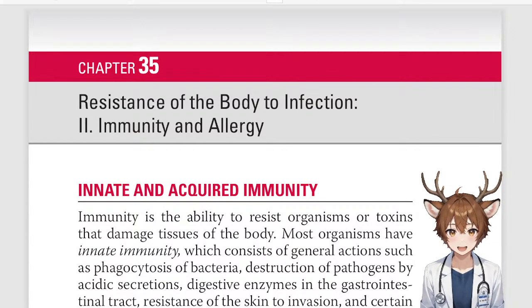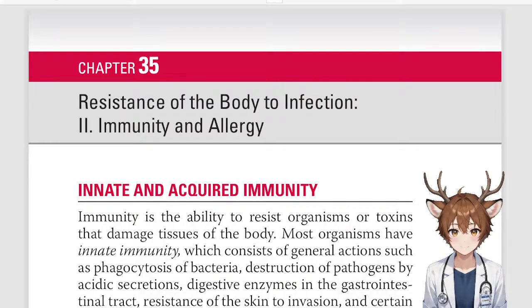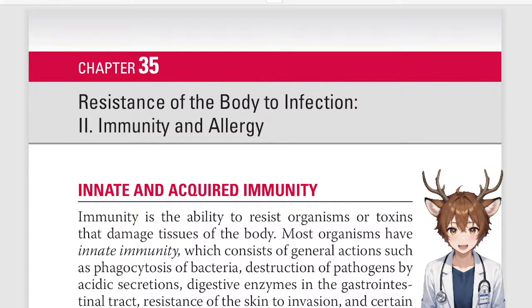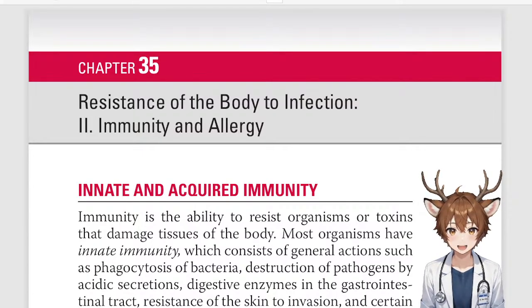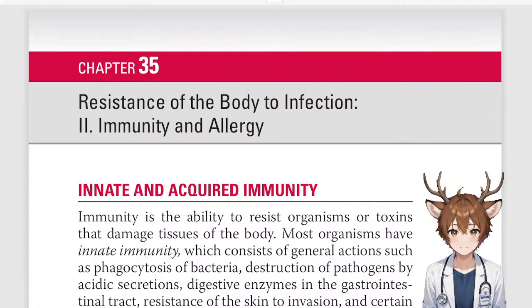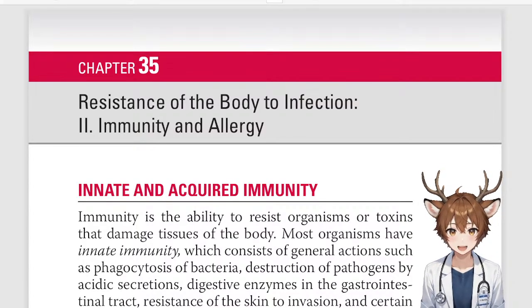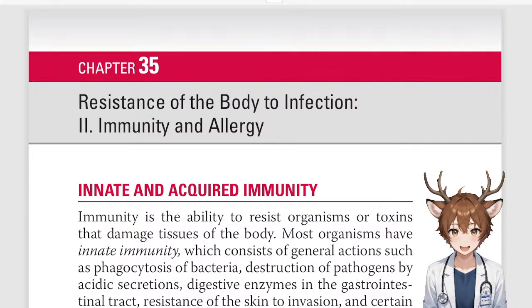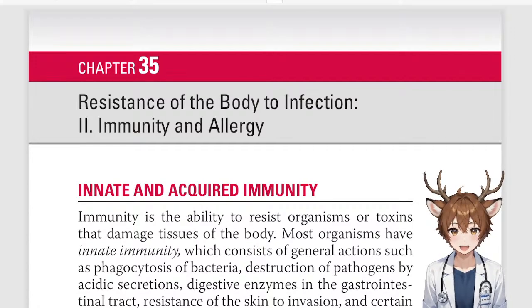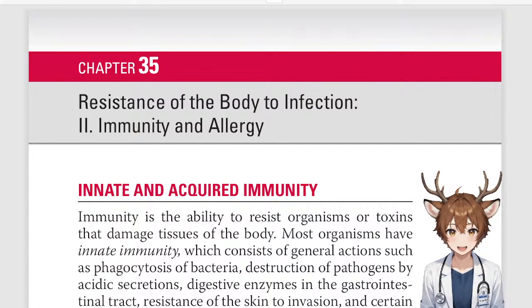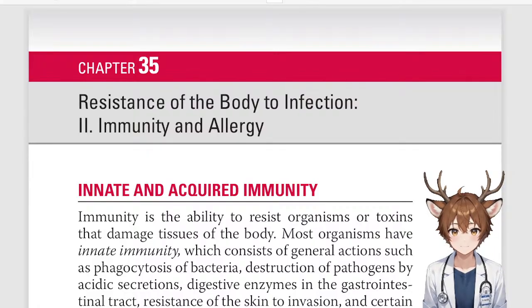We're working with, again, Guyton and Hall Pocket Physiology. Now we're on chapter 35, Resistance of the Body to Infection II: Immunity and Allergy. And again, that's basically from the Pocket Physiology textbook. If you wanted to follow along in the Pocket Physiology textbook, you can do that, or you can follow along with the actual Guyton and Hall standard textbook. Again, that's resistance of the body to infection, 2, immunity and allergy. Let's begin.